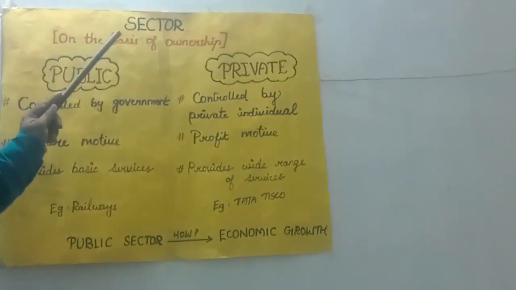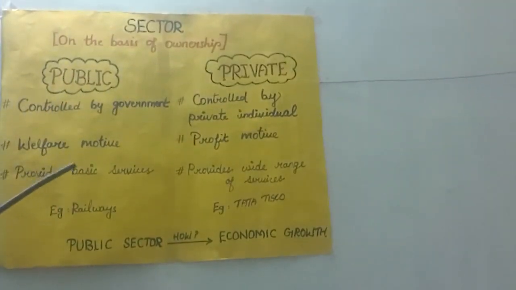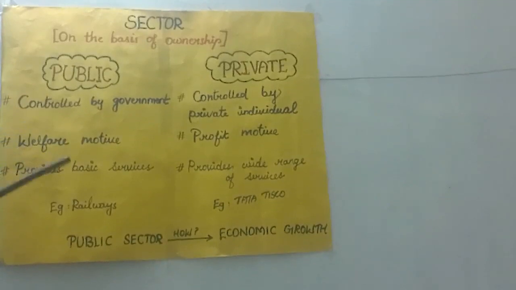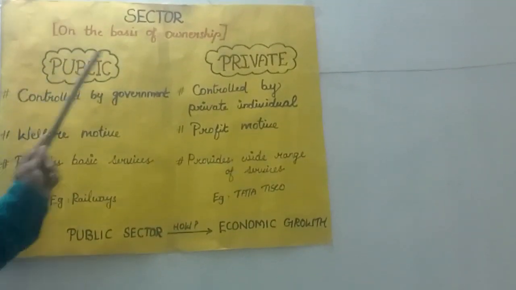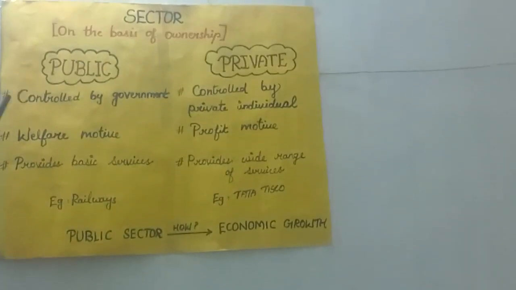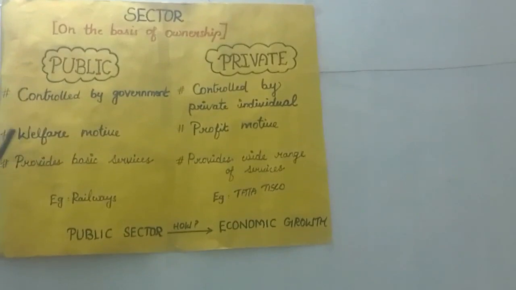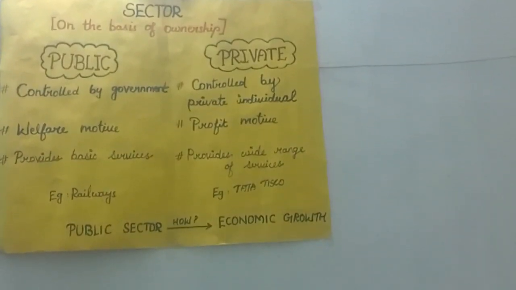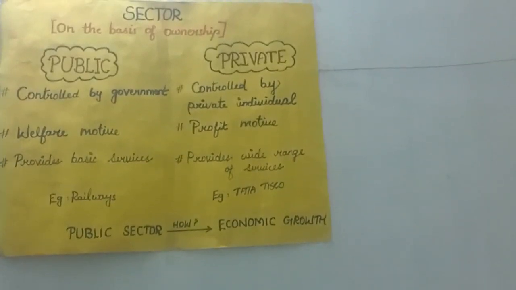Next is the sector based on ownership, that is, who owns the property and who manages the maintenance of the office. So it is divided into two, public sector and private sector. The public sector is controlled by the government. Its main motive is welfare. It never starts for a profit motive. So they are mainly for welfare.